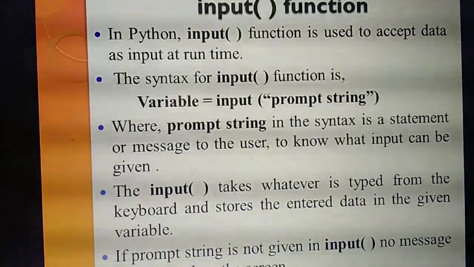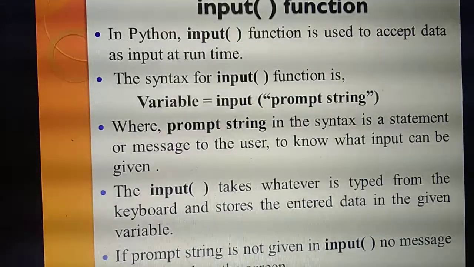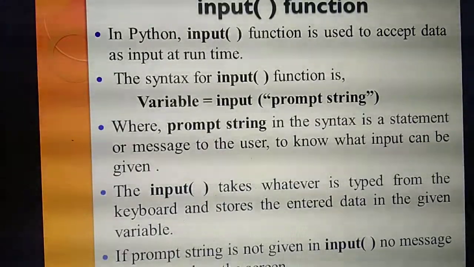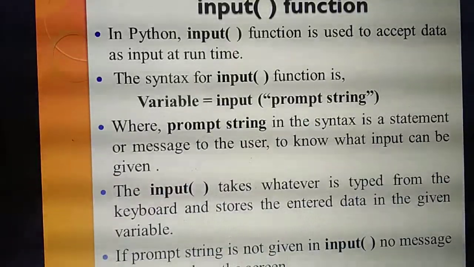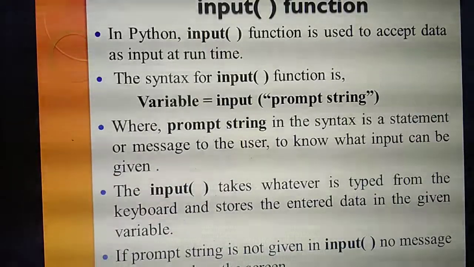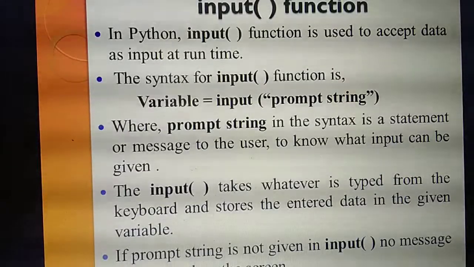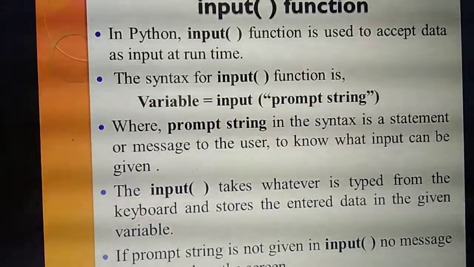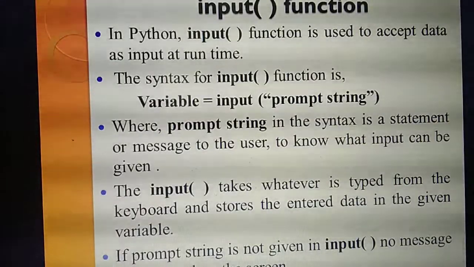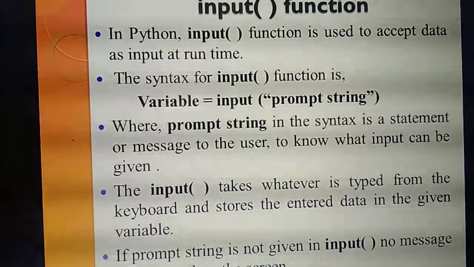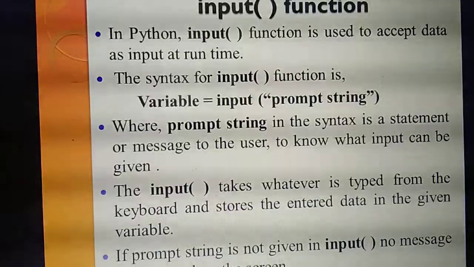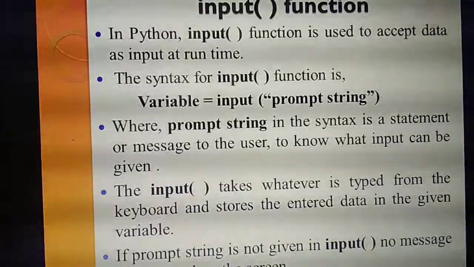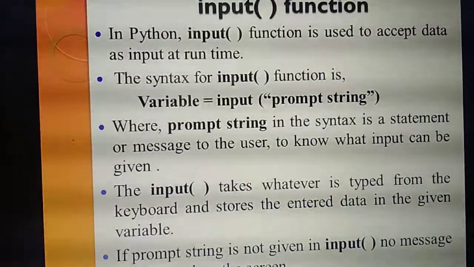Okay. So for each heading, if they ask a 2 mark question or 3 mark question, first you should write the heading. Input means input function. Output means output function. Then you should write the syntax for the particular function. Then you need to explain. Understand what things you should write? First write the heading. Then mention the syntax. If an example is there, give the example, then the explanation. Okay, listen. A 2 mark question means definition and syntax are enough. A 3 mark question means definition, syntax and explanation of the syntax.